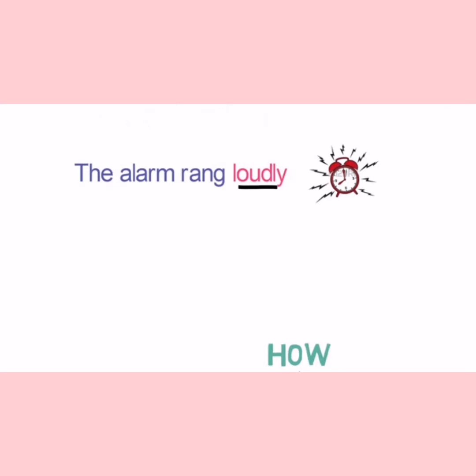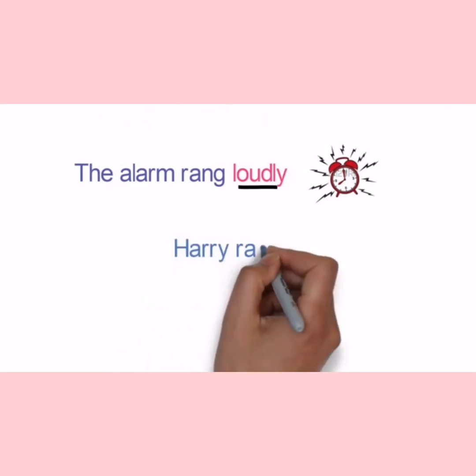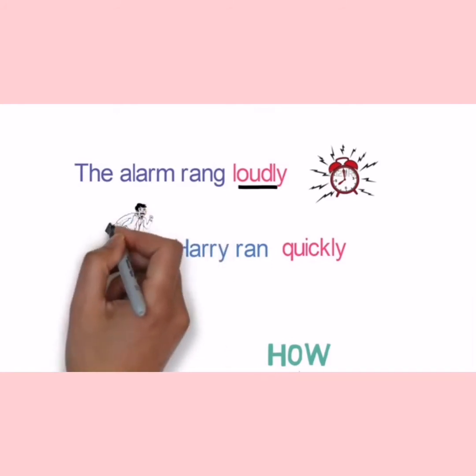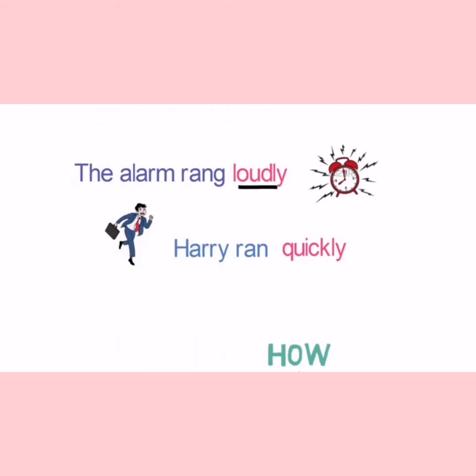Now let's look at one more example. Harry ran quickly. Here we are able to know that Harry ran, but quickly is describing the manner in which Harry ran. So quickly is an adverb here, and this adverb is describing in which manner it is performed. So these are called adverbs of manner. I hope you all understood the first classification of adverb, that is adverb of manner. And how do we know? We put the question how in the sentence.